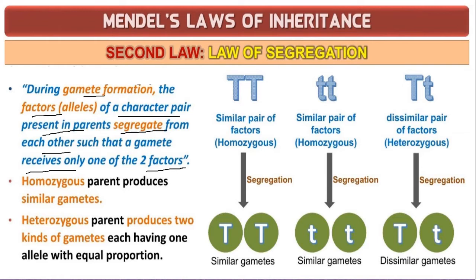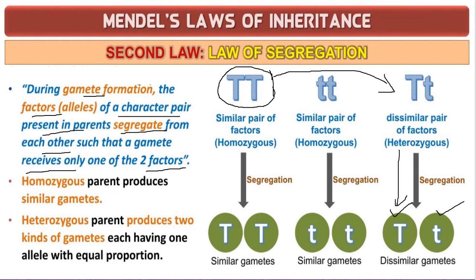Whenever a pair of factors, this is a pair of factors, is brought together in a hybrid, they segregate or separate during gamete formation. So they get separated during gamete formation. So this is one gamete and this is one gamete.